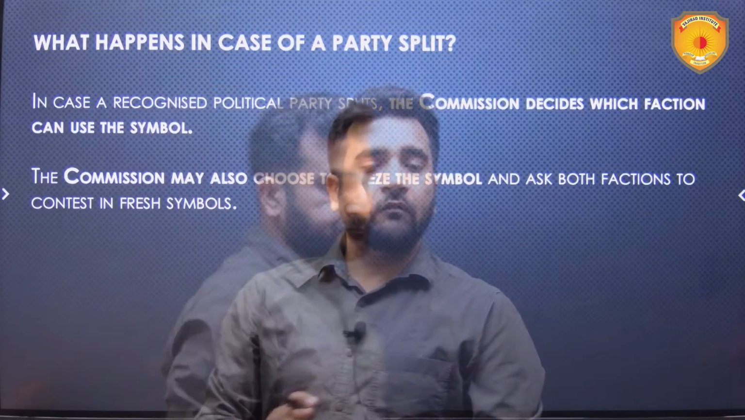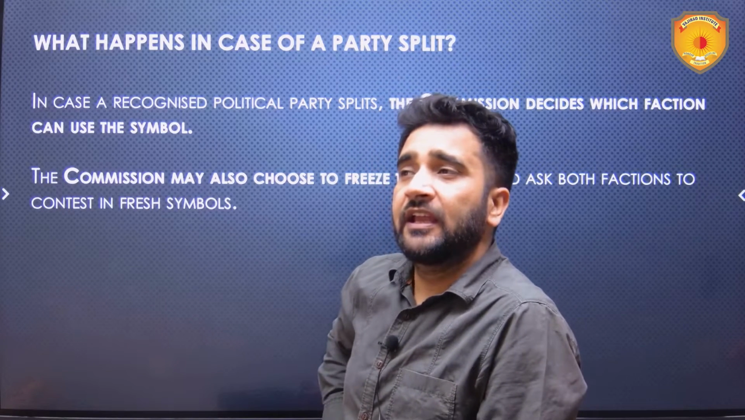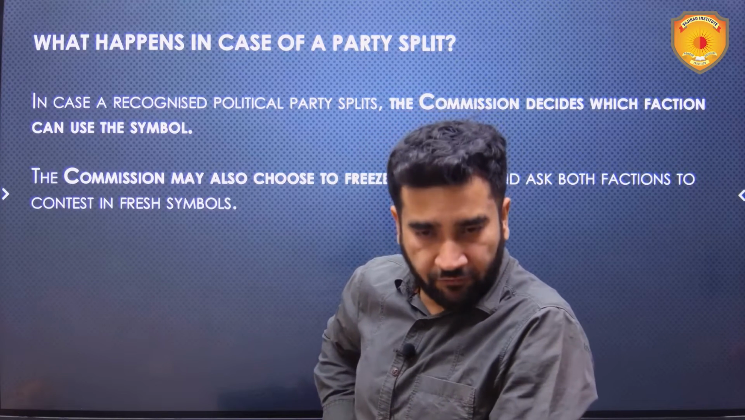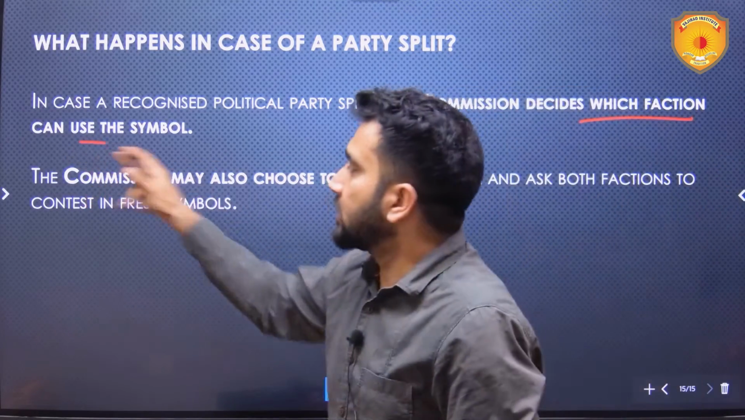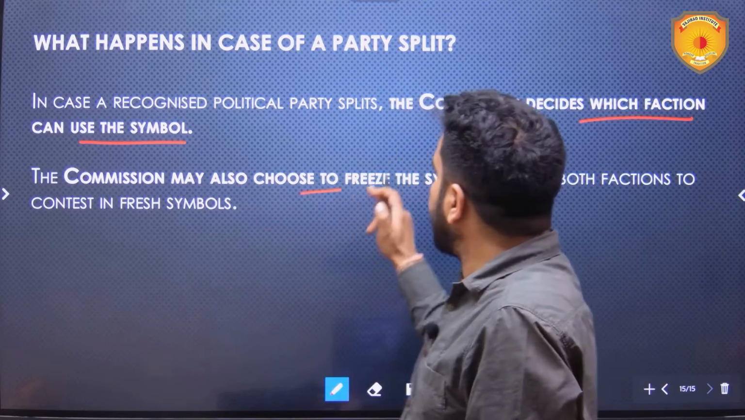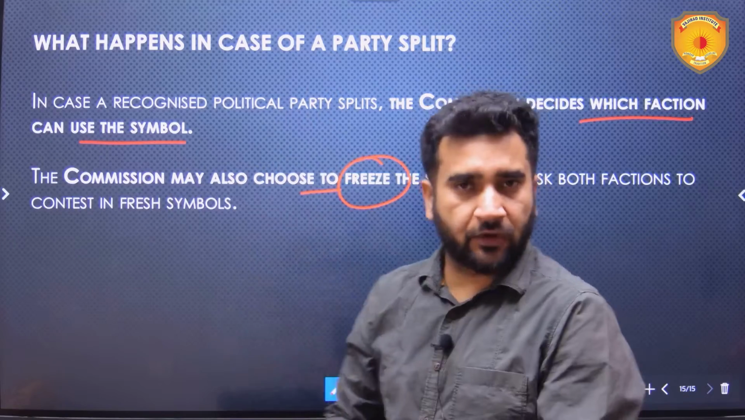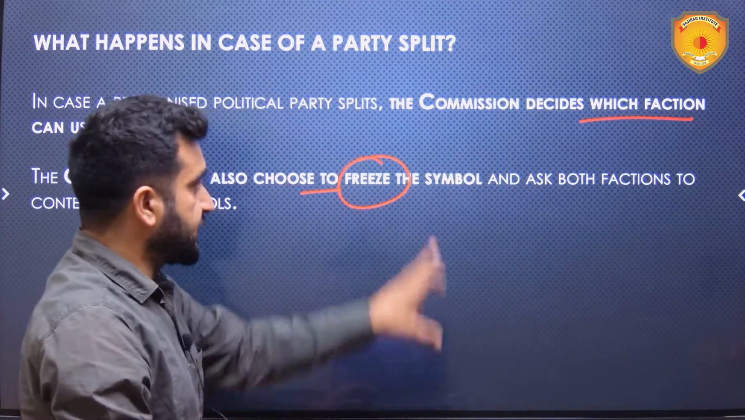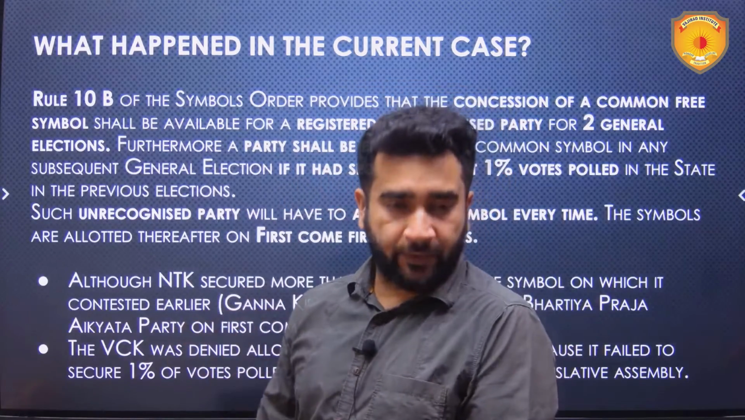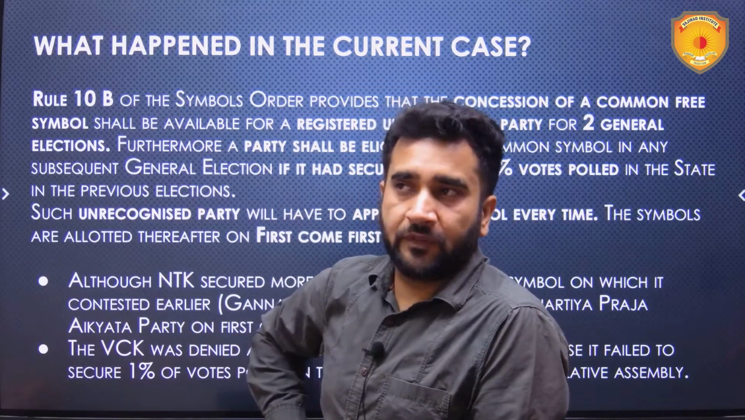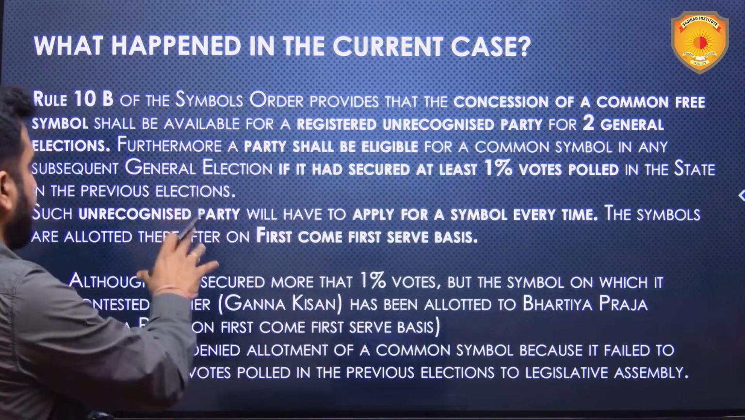So this happened. What happens in case of a party split? See, in that case, it depends on the discretion of the Election Commission of India. The Election Commission of India decides which faction can use the symbol. The commission may also choose to freeze the symbol, not giving that symbol to any of the factions. This is the prerogative of the Election Commission of India. This happened in Maharashtra when the party split of Shiv Sena happened. Now, what has happened in the current case? Those two political parties, which we saw, so we'll see what happened in the current case.